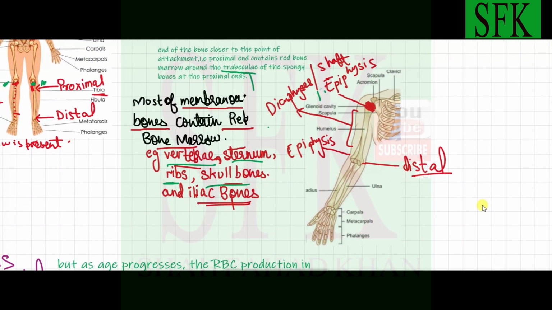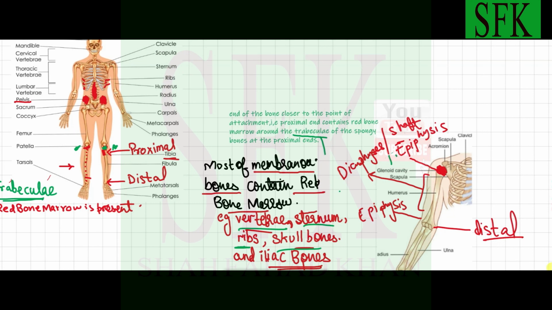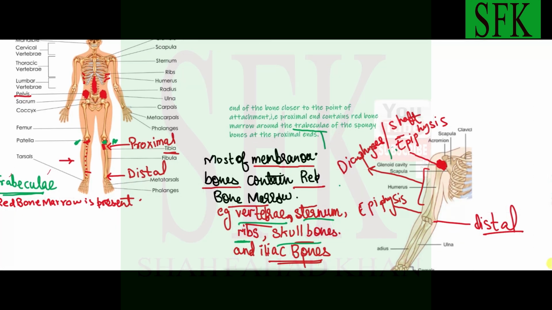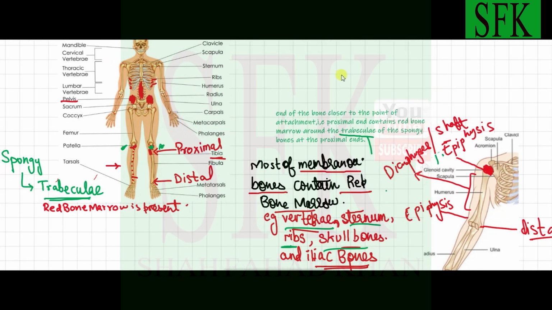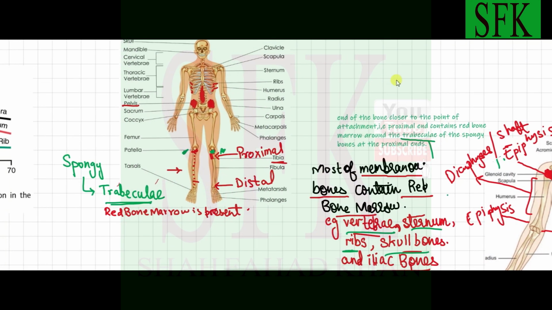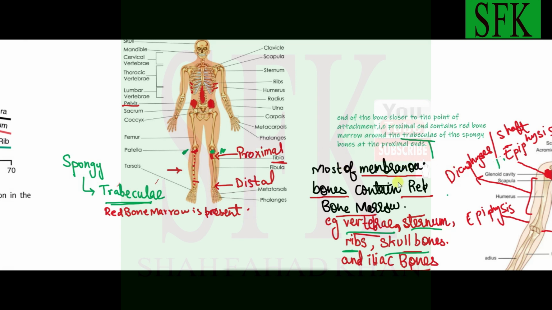Now, there are a few bones, as I told you, which have red bone marrow throughout life, and they continue producing red blood cells throughout life. This red bone marrow is not replaced by yellow bone marrow. Those bones are the membranous bones. What are membranous bones? Membranous bones are those bones which are produced by intramembranous ossification. You've done this in histology and gross anatomy as well, but I'll give you a brief overview. Intramembranous ossification is the bone formation in which mesenchymal stem cells condense to form bones.